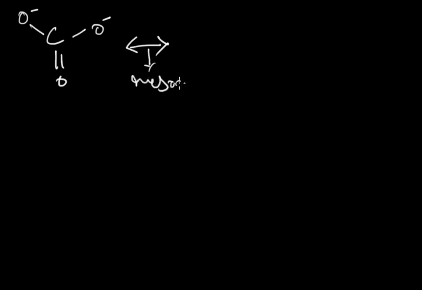Now if we want to draw the resonating structures of carbonate ion, it is something like that. This is the structure of the CO3 2- ion. It is called carbonate ion. Now this double headed arrow indicates resonance. In one structure a single bonded oxygen becomes double bonded.